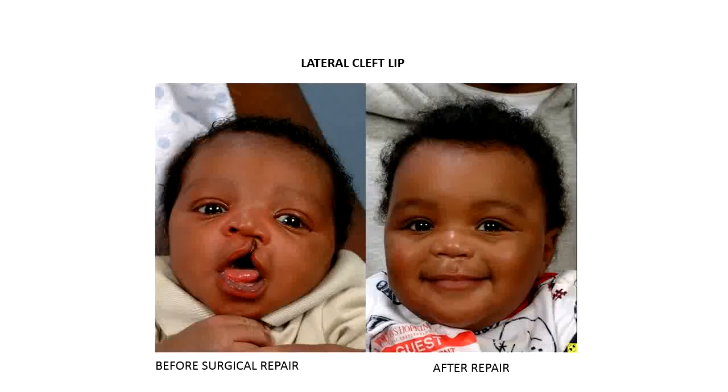As you can see in this diagram, the same child is showing cleft lip. Most probably this baby is a male baby, and the cleft is present on the left side at the junction of the philtrum and the left part of the upper lip, and this is after repair, after surgery, and you can see the smile has been restored. Doctors, the pediatric surgeons or facial surgeons or cosmetic surgeons, can perform miracles, wonders, and they can restore the cosmetic disability of the child.